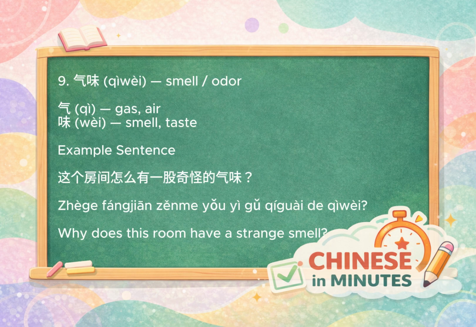The ninth word is qìwèi, meaning smell or odor. Qì refers to air or gas, and wèi means taste or smell. Together, it gives the image of a smell traveling through the air. Native speakers often use this word when talking about noticeable odors. For example, 这个房间怎么有一股奇怪的气味 means, why does this room have a strange smell?